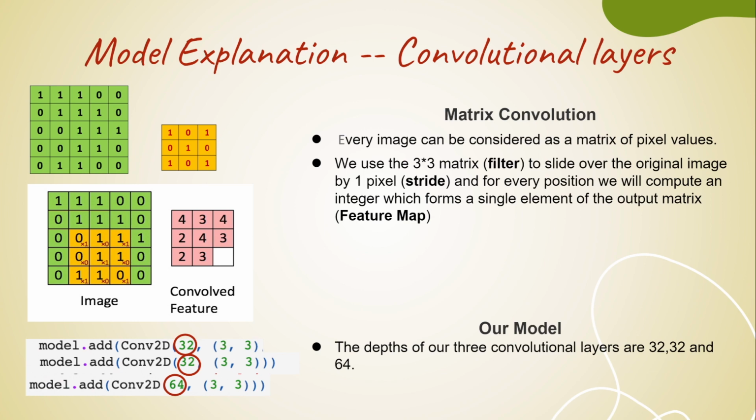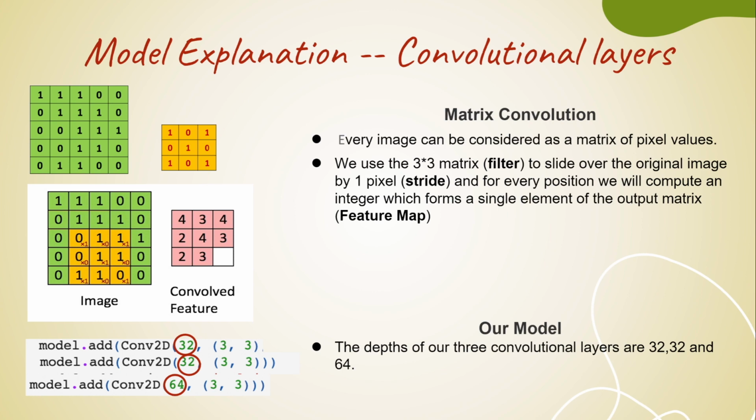The convolutional layers are the major building blocks of the neural network. Each layer applies a convolutional feature to the input image, which produces a set of feature maps. We then use a 3x3 matrix filter to slide over the input image in a process known as convolution. And for every position, we will compute an integer which forms a single element of the output matrix, the feature map.